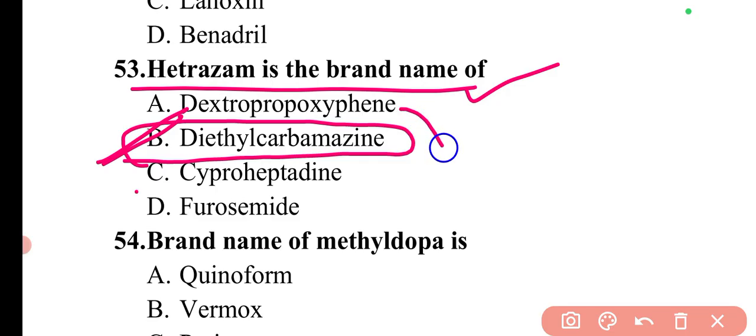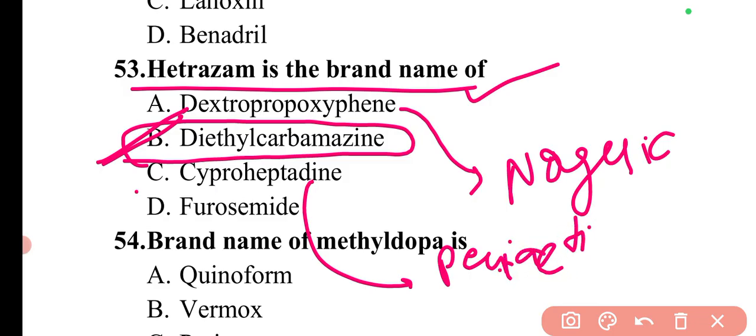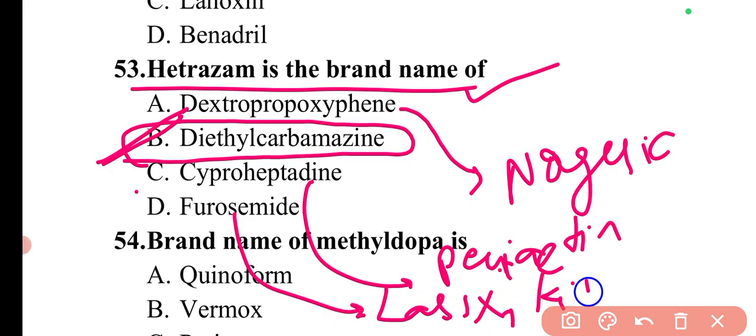Then I'll talk about dextropropoxyphene. The brand name for this drug is Norgesic. Then for cyproheptadine, the brand name is Periactin. For furosemide, the brand name is Lasix or Frusemide. So these are the brand names.